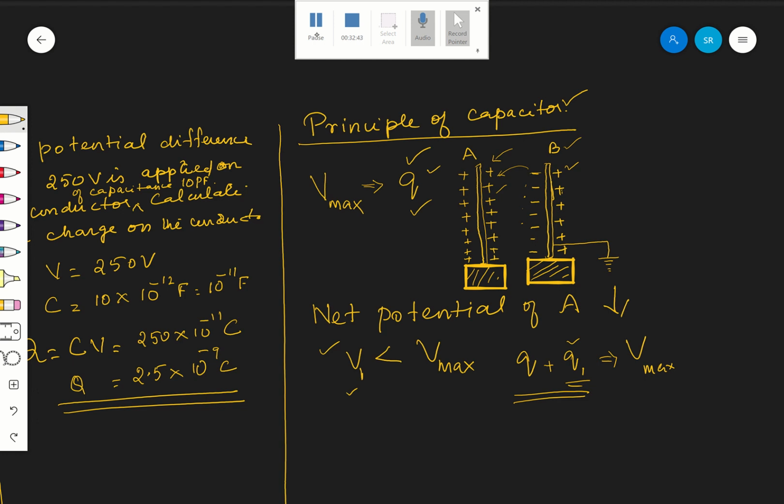The left side of B has negative charge and that is bound to positive charge in A. But the right side positive charges are there, no? Those charges, what will they do? They will go to earth. Positive charge won't go, but electrons from earth go there to neutralize the positive charge.